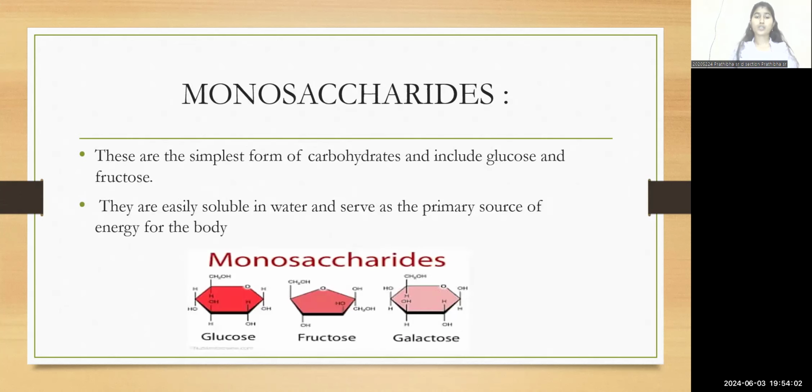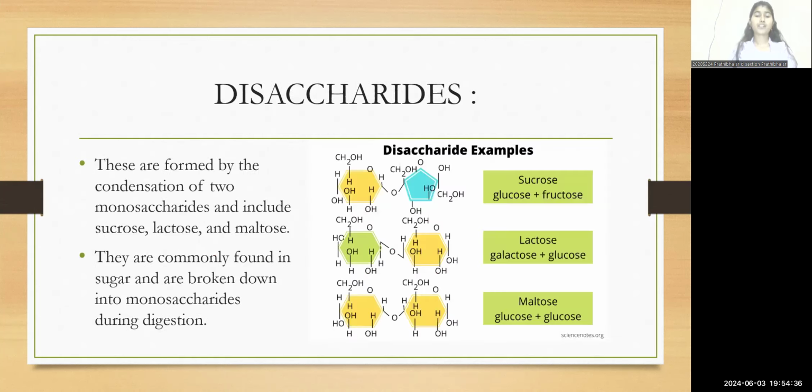Firstly, let us go through monosaccharides. Monosaccharides are the simplest form of carbohydrates and it includes glucose and fructose. Monosaccharides are easily soluble in water and serve as primary source of energy for the body. Here we can see the diagram of glucose, fructose, and galactose. Here there is a structure for these three monosaccharides, glucose, fructose, and galactose, which were included in the respective topic.